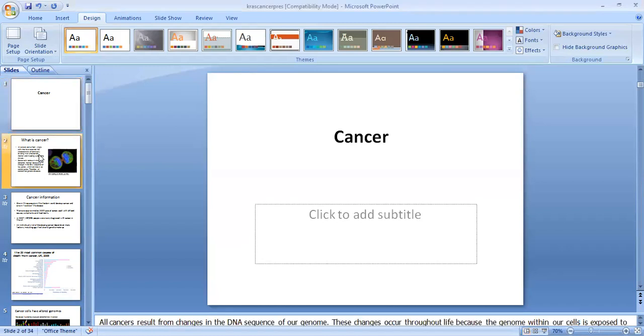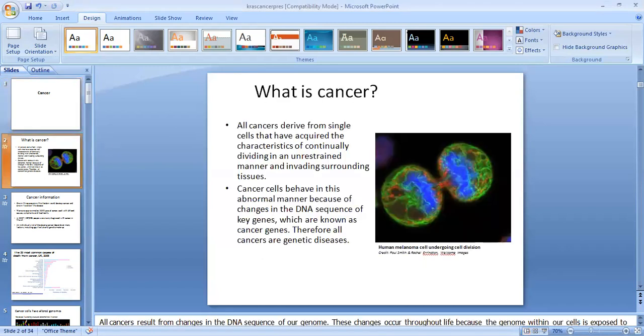Today we will discuss cancer. What is cancer? All cancers derive from a single cell that has acquired the characteristic of continuously dividing in an unrestrained manner and invading surrounding tissue. Cancer cells behave in this abnormal manner because of changes in the DNA sequence of key genes, which are known as cancer genes. Therefore, all cancers are genetic diseases.